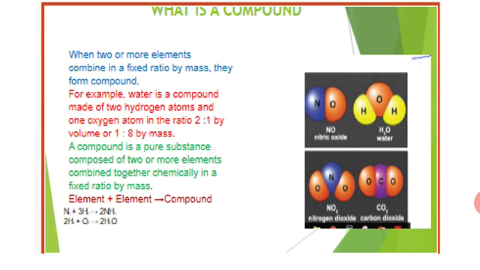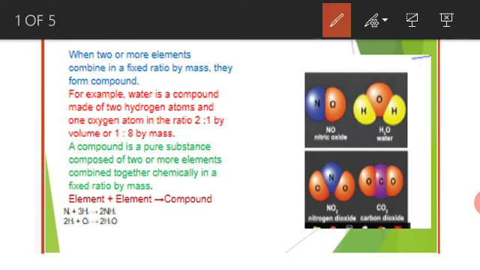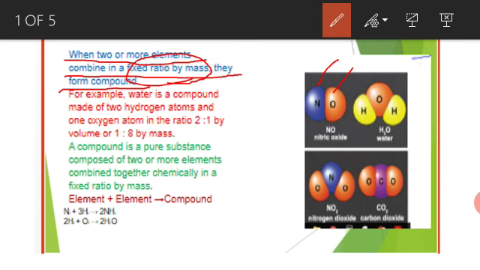Now let us discuss compound. What is meant by compound? When two or more elements combine in a fixed ratio by mass, they form a compound. This means two or more elements combined with each other in a fixed ratio to form a compound.